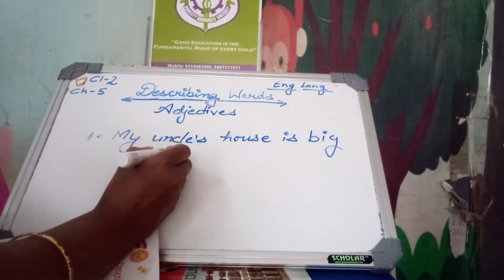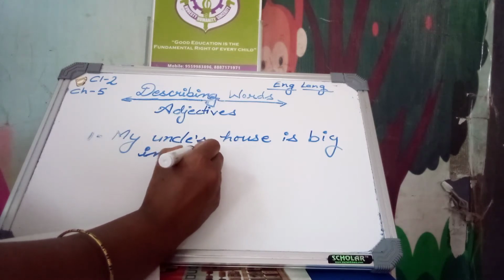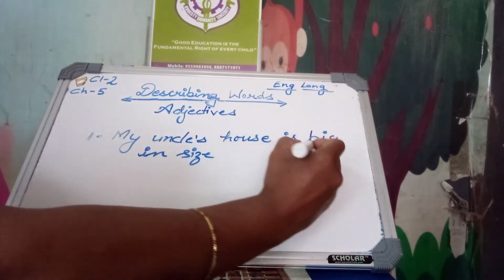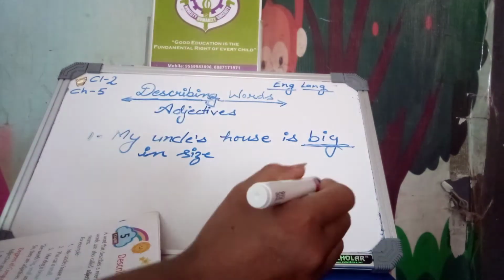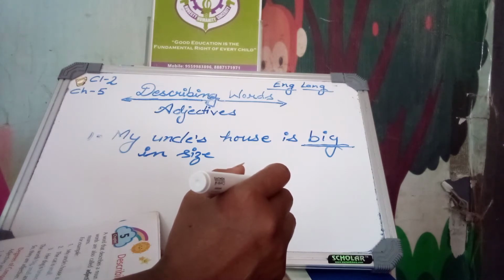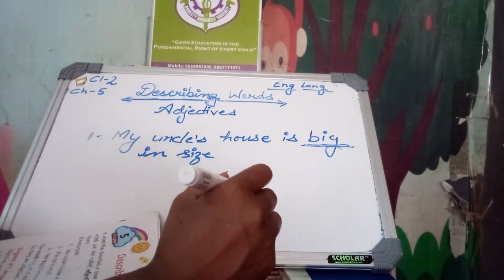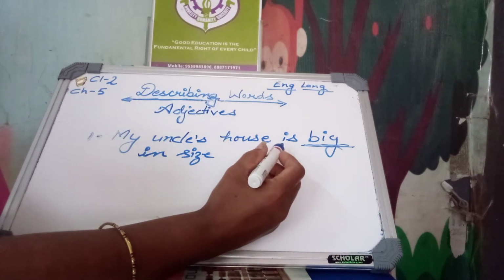Here the describing word is big. The word big is a describing word, it describes the noun. The house is big.